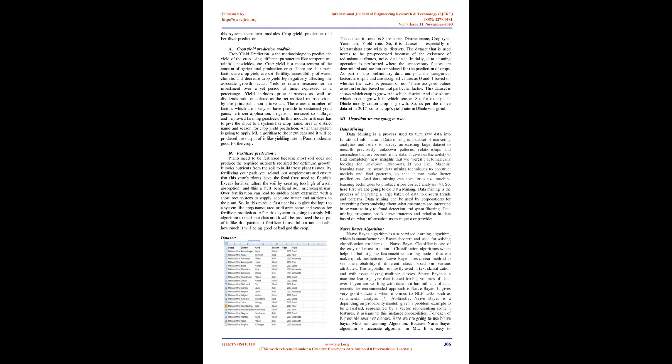Crop yield is a measurement of the amount of agricultural crop production. There are 4 main factors that affect crop yield: soil fertility, accessibility of water, and climate, and they decrease crop yield by negatively affecting the associated growth factor.